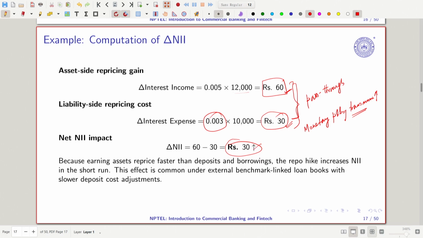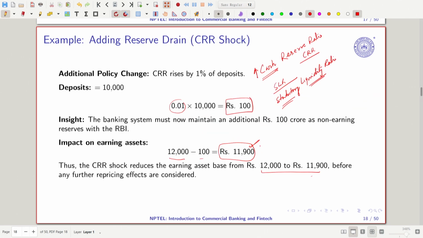But then RBI revises the cash reserve ratio. The cash reserve ratio has now gone up, so the money meant for lending will come down. So we get 12,000 minus 100, which is 11,900, but the deposit will remain the same, because the depositors are keeping their money.